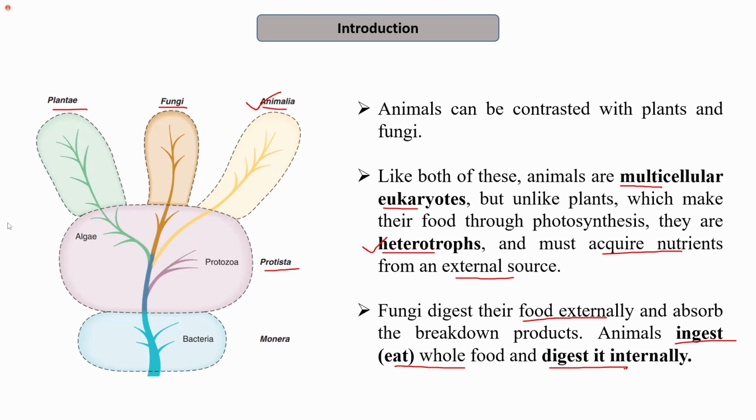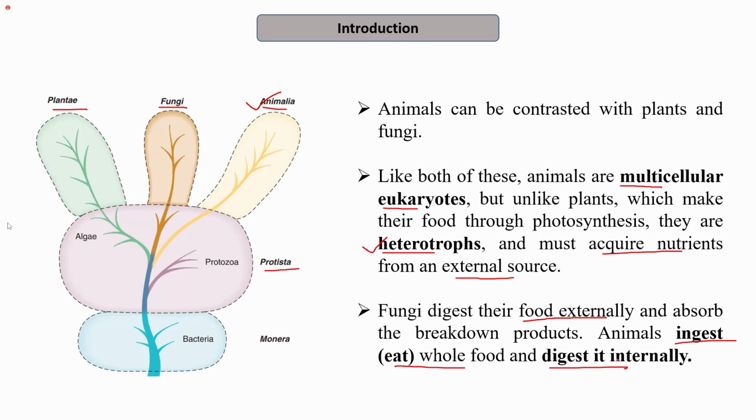So this is the difference in how the organisms that belong to kingdom Fungi obtain their nutrition from the food, and how the organisms that belong to kingdom Animalia obtain their nutrition from the food. The organisms that belong to kingdom Fungi first break down their food into simpler products and then they absorb the food. While the organisms that belong to kingdom Animalia ingest or eat the whole food and then they digest it internally with the help of enzymes.